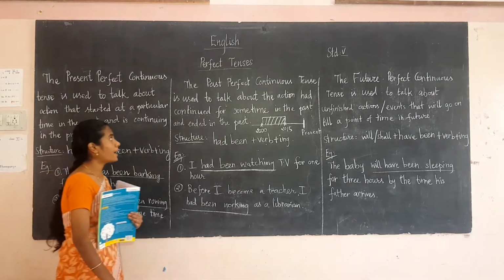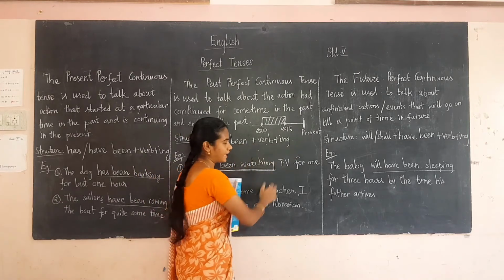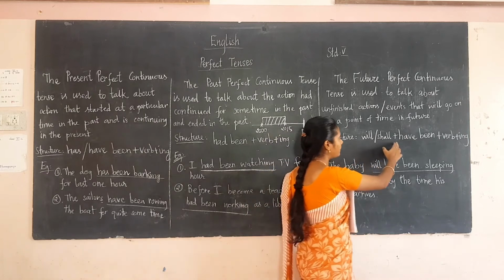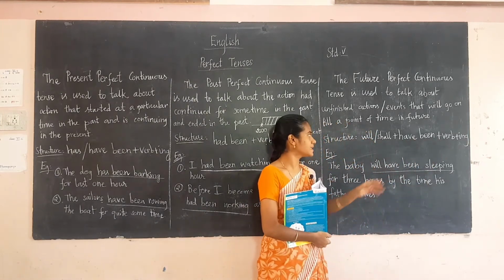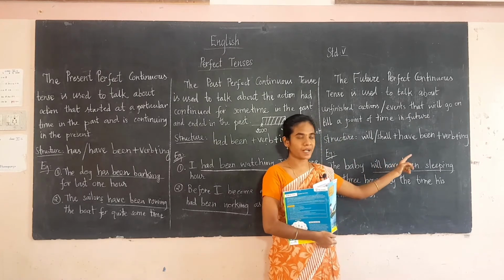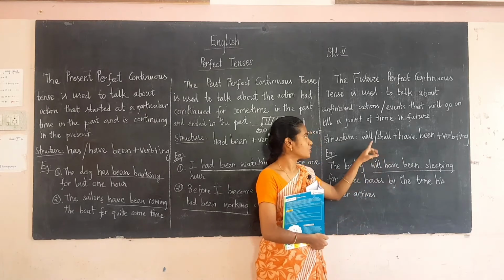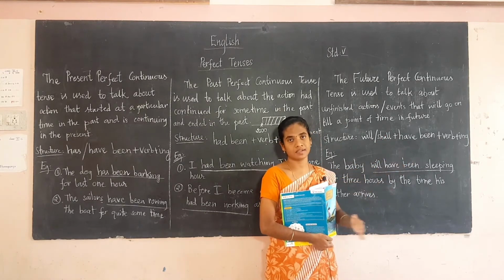For the past perfect continuous, had been plus verb plus ing. For the future perfect continuous, will or shall plus have plus been plus verb plus ing. You should not miss anything. If you miss have or been, everything will go wrong. Study the structure clearly.